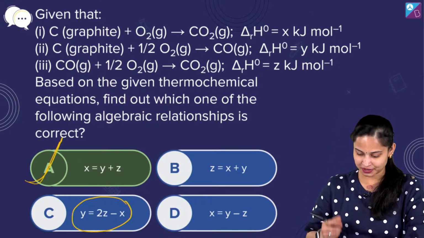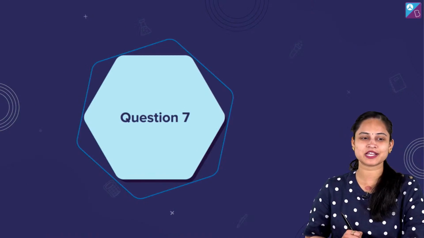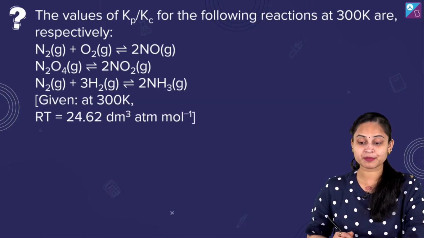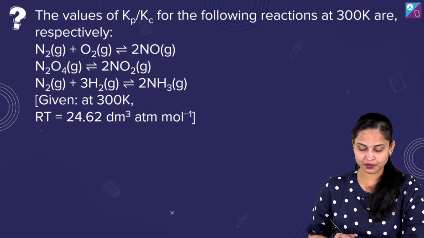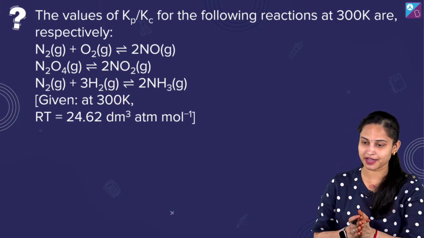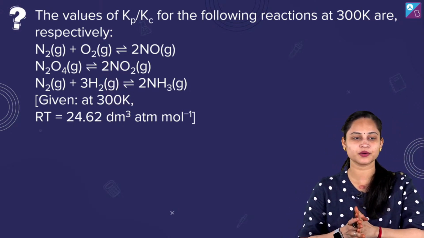Moving ahead and talking about the next question, question number 7 in front of you. Here we are. The values of Kp by Kc for the following reactions at 300 Kelvin are respectively. Fine. Hello Vikas, how are you? I am actually good. I believe that you are also good.